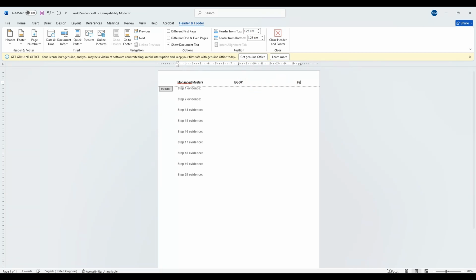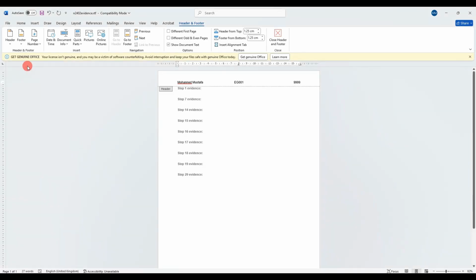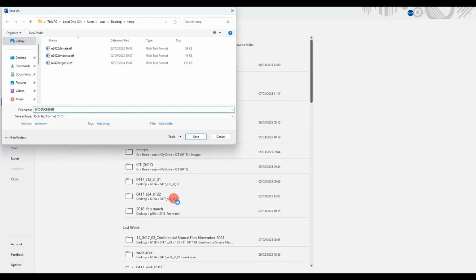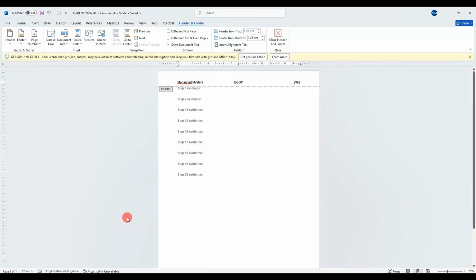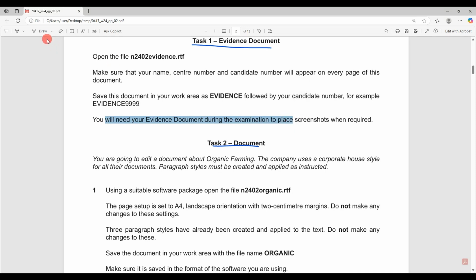and candidate number appear. And normally they will ask us, of course, to save it with a different name. For example, evidence followed by the candidate number, which is similar to my candidate number I'm choosing now. So I'll just save it like this, and that's it for the evidence. We'll need this later, of course.